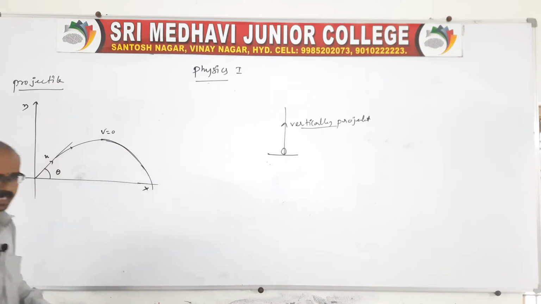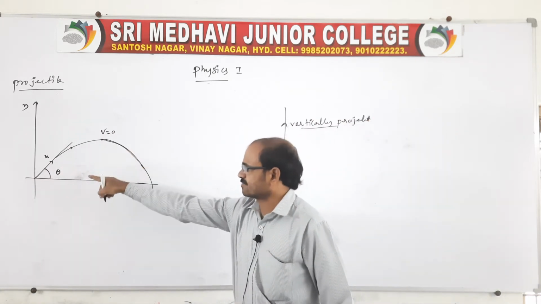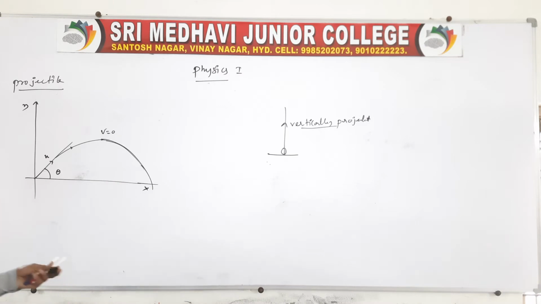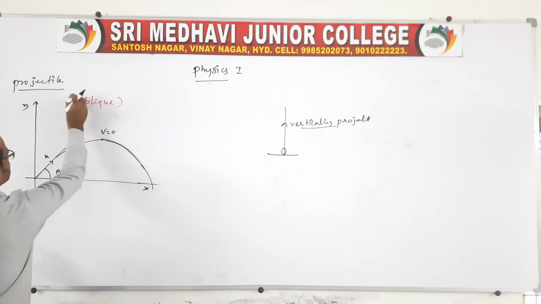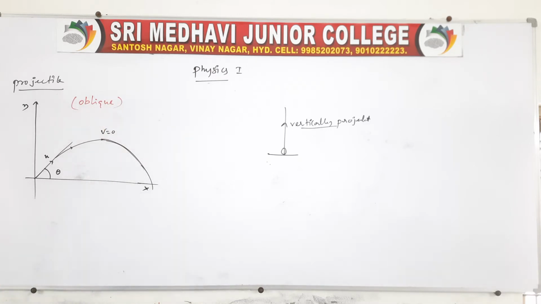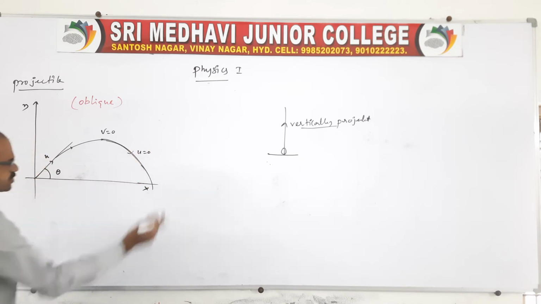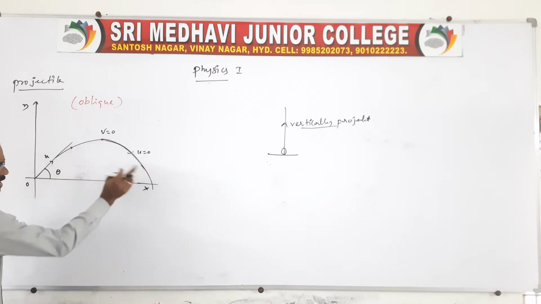See, it is projected at an angle other than 90 degrees. In this situation, the path of the projectile is a parabola. We can also call this oblique projection, because it makes an angle theta with the horizontal. When the body reaches the maximum height, it falls freely, and for free fall the initial velocity is 0. Now, at the origin it is projected with a velocity u, reaches the maximum height, and then falls freely.